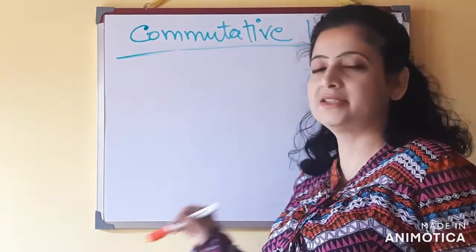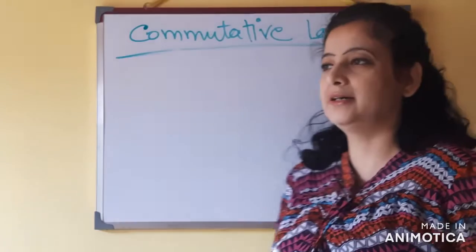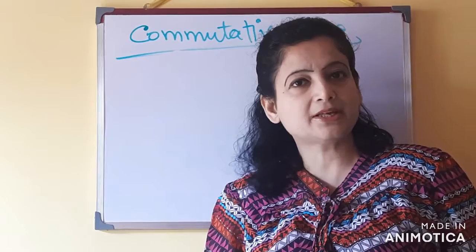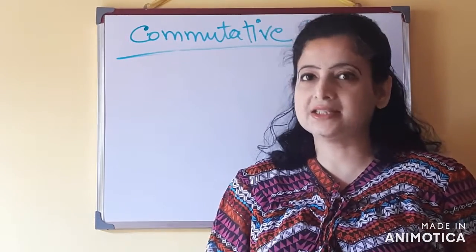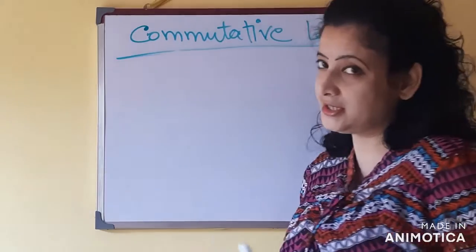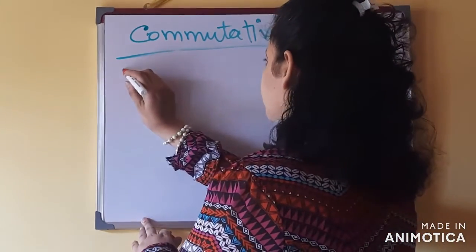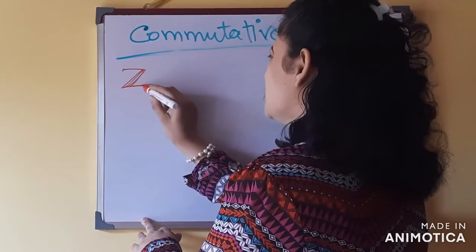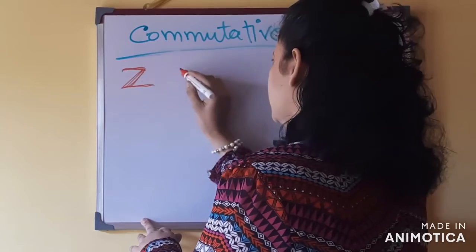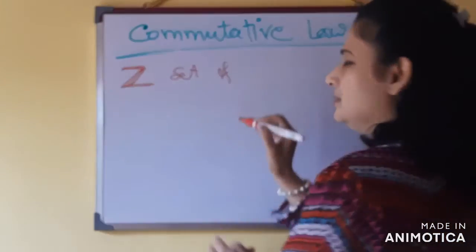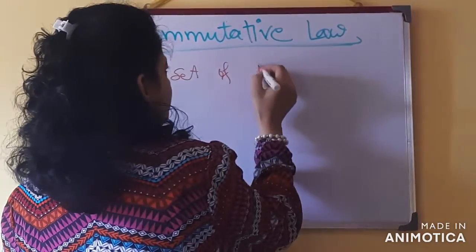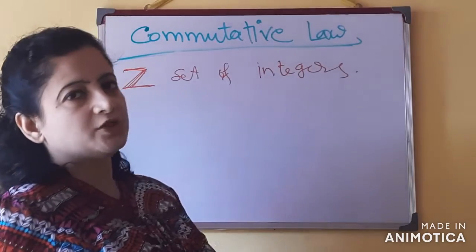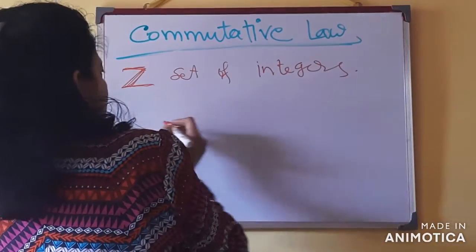Now we will check whether the commutative law is applicable when the operation is multiplication and the set is the set of integers. The set of integers is generally denoted by Z, or sometimes by I, but it doesn't matter. As this is the set of integers, we can take positive integers, negative integers, or zero.